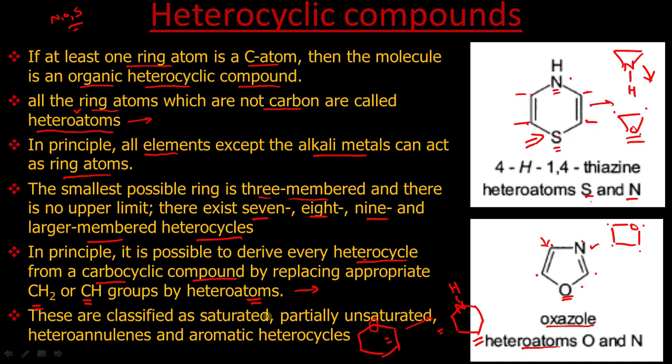And next, we can classify these organic heterocyclic compounds as saturated heterocycles, partially unsaturated heterocycles, heteroannulenes, and aromatic heterocycles. These are the broad categories in which we can classify these heterocycles. Now we will discuss these one by one. The first case is saturated heterocycles.